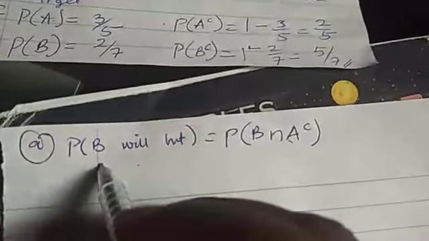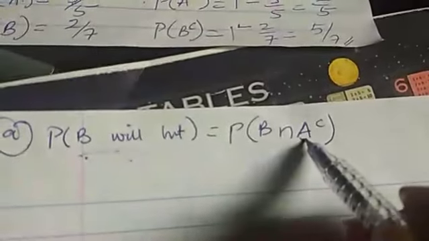So we are going to write it like this: the probability of hunter B intersection hunter A complement. That is, if hunter B hits the target, hunter A will not hit it, because they have told us that it is hunter B that will hit the target. So we write it as A complement, and that will be the probability of B times the probability of A complement. The probability of B is given to us as 2/7, times the probability of A complement, which we found to be 2/5. That will give me 4/35.